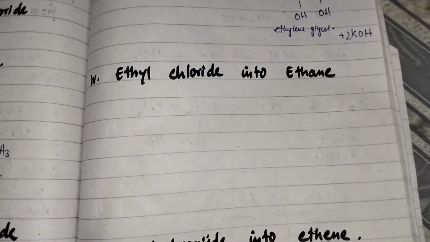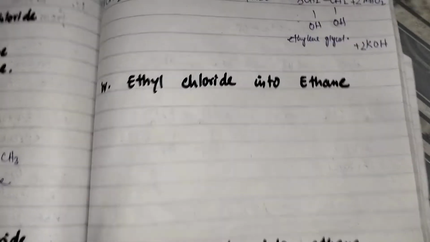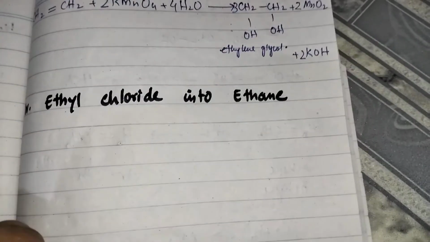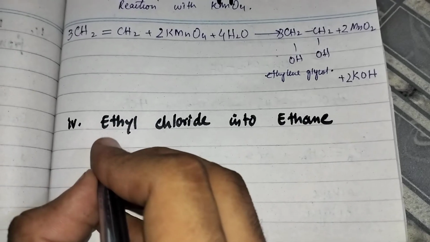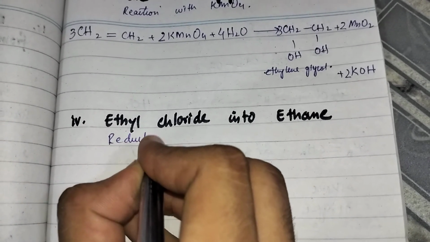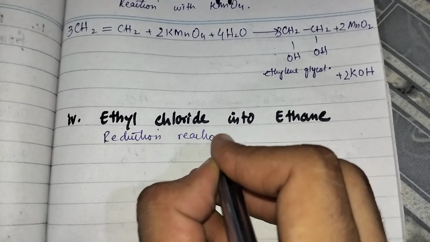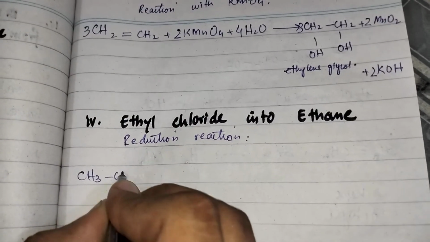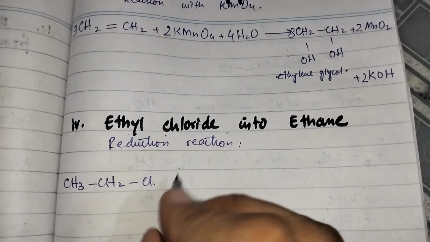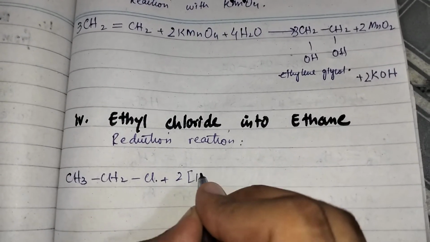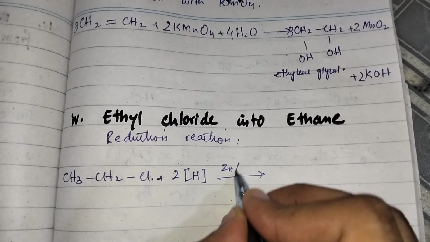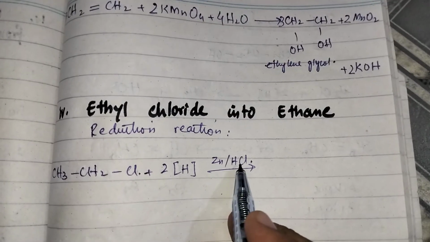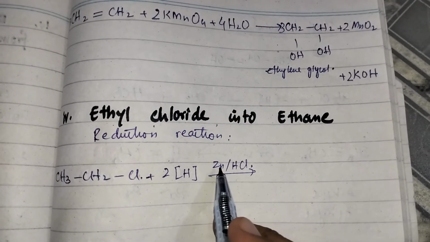Moving to the fourth reaction, we have to convert ethyl chloride into ethane. For the conversion of ethyl chloride into ethane, we have to do the reduction reaction. In reduction reaction, we have to react ethyl chloride with nascent hydrogen. Ethyl chloride is CH3CH2Cl. Nascent hydrogen will be prepared when Zn reacts with HCl. To perform this reaction, we have to first react Zn with HCl.